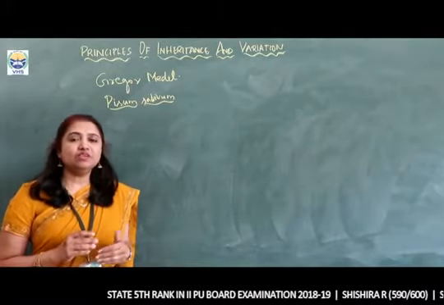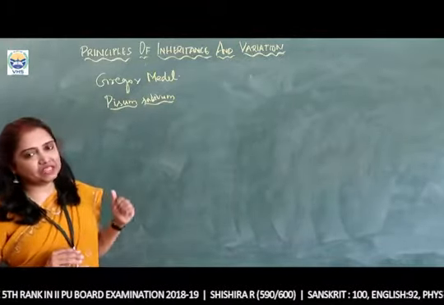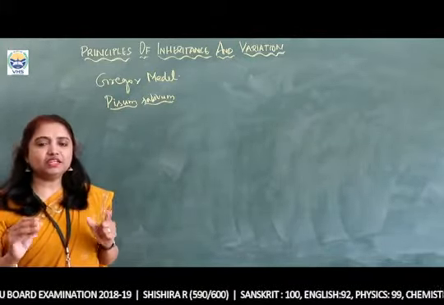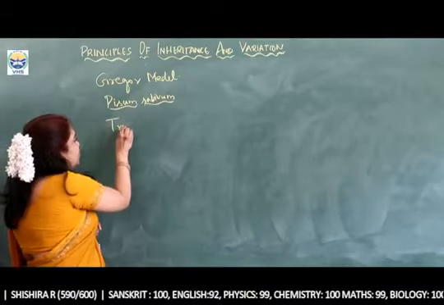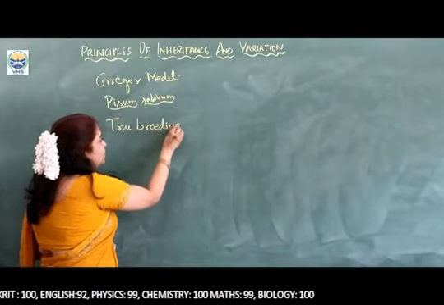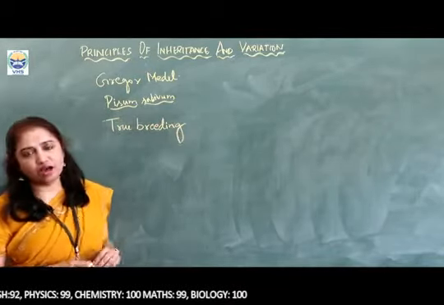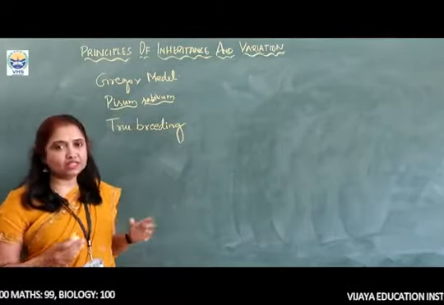Now, what experiments did he do? The first thing to conduct an experiment on Pisum sativum was to get a true breeding plant, or true breeding variety. What do we mean by a true breeding plant or variety? A pure line and a true breeding variety are one and the same.